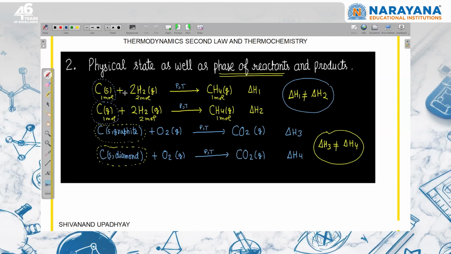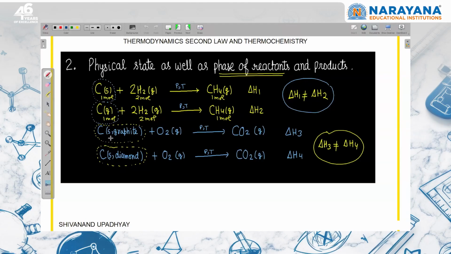So 1 mole of graphite reacts with 2 moles of hydrogen gas to form 1 mole of CH4. This is the heat of formation of CH4, so this is delta H1. If I take this solid in gaseous state, this delta H and this delta H will not be the same, because the state of matter changes, and enthalpy will depend on state of matter also.